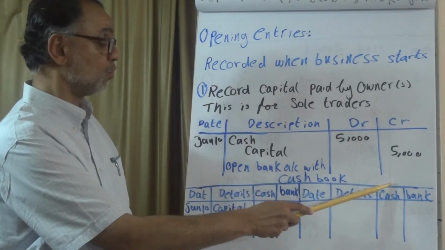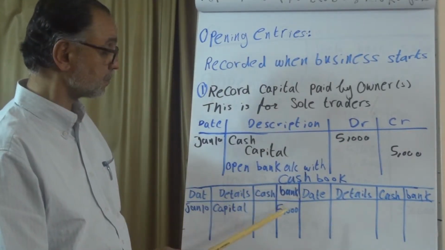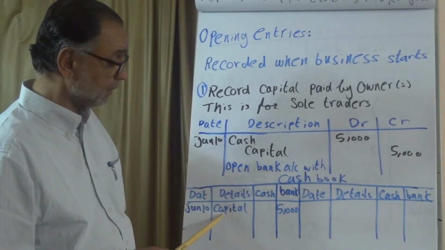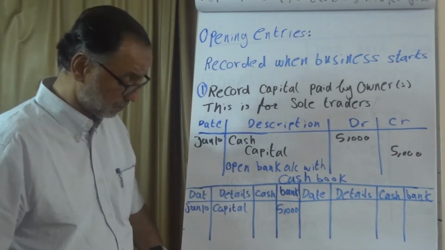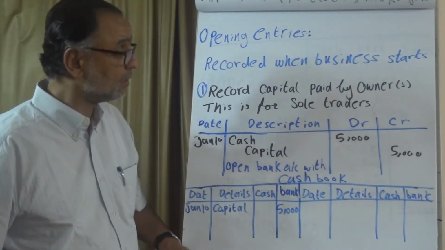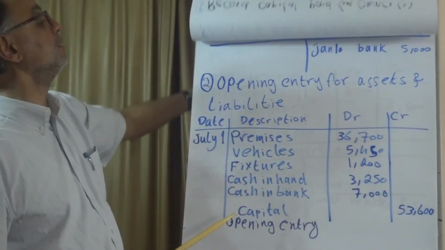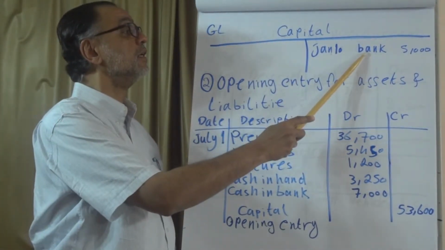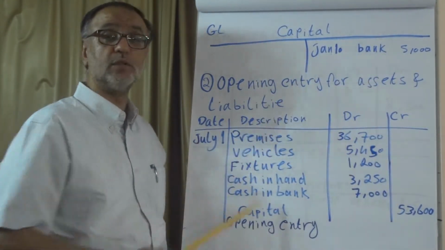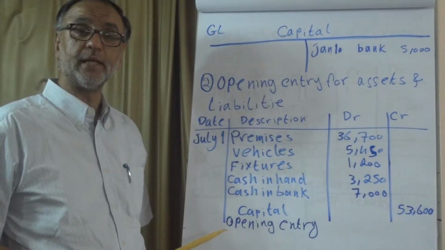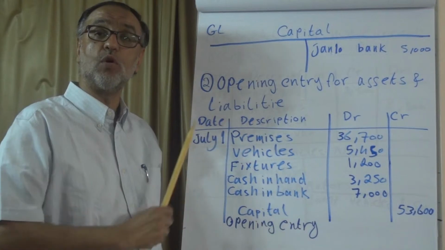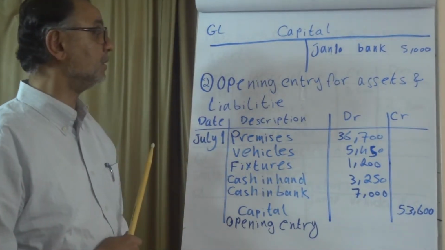If you look at the cash book here, January 10, you have capital and it's 5,000 in the bank. The other side, the credit side, will be the capital, and capital on Jan 10, the bank is debited by $5,000. So we credit the capital account and we debit the cash book, the bank column, with the paid capital.